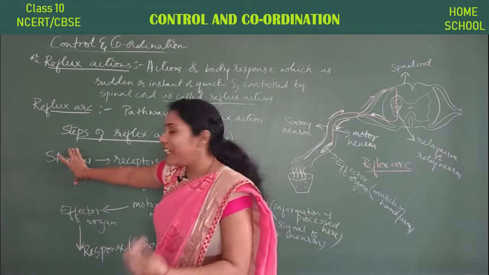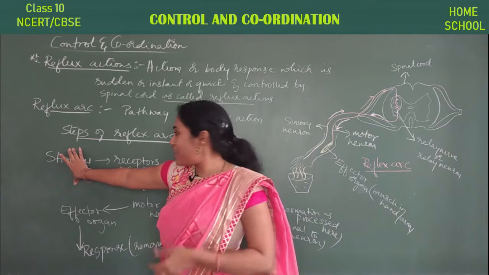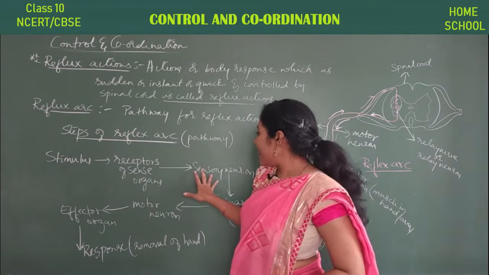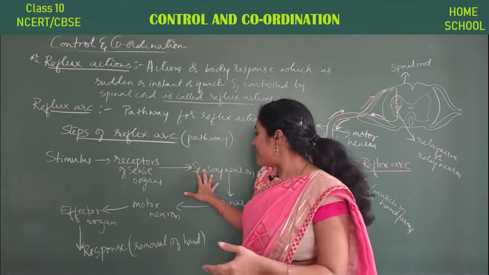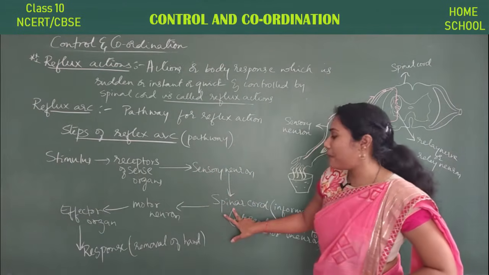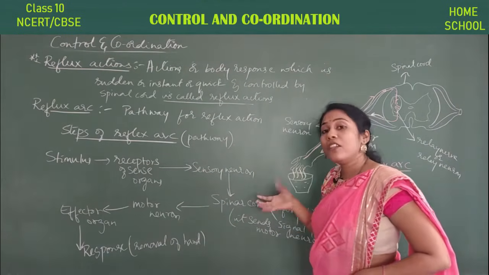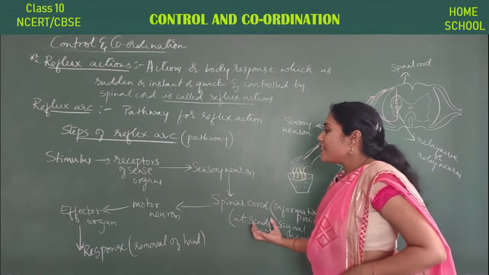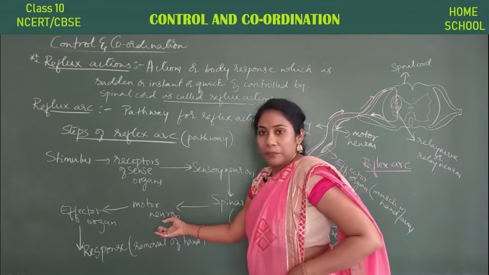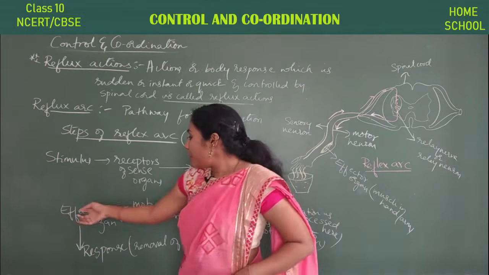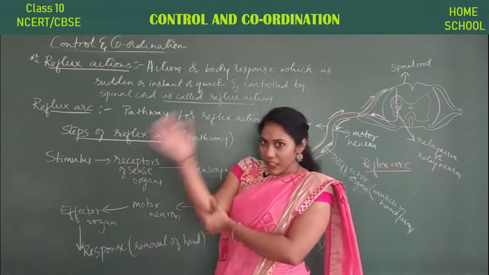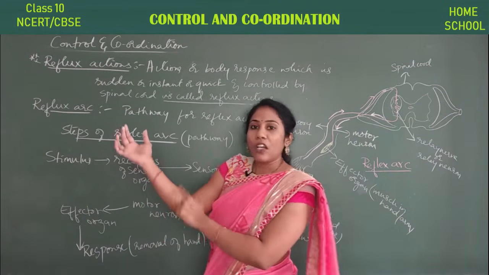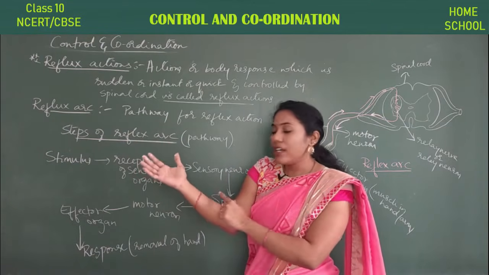Initially, you will feel that stimulus. That sensation is recognized by the receptors of the sense organ. The sense organ is connected with sensory neurons, so these sensory neurons take the information to the spinal cord, and now the spinal cord thinks what has to be done. After thinking, that information is carried away through the motor neuron. The motor neuron gives the signal to the effector organ, because the hand is the one which has to be taken outside, right? So this particular organ, the muscle in the arm, is called the effector organ.